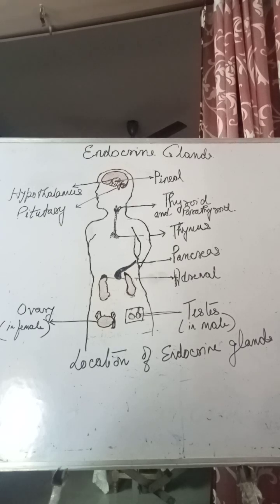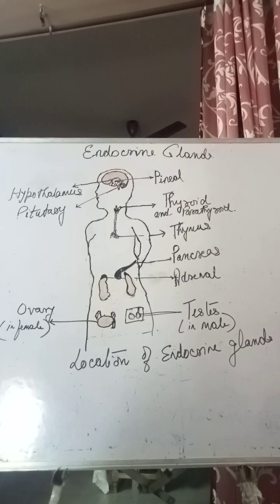So this you have understood. Pituitary is located in a cage-like structure, a bony cavity which is known as sella turcica, right? And it is attached to the hypothalamus by a stalk. Internally it is divided into adenohypophysis and neurohypophysis.